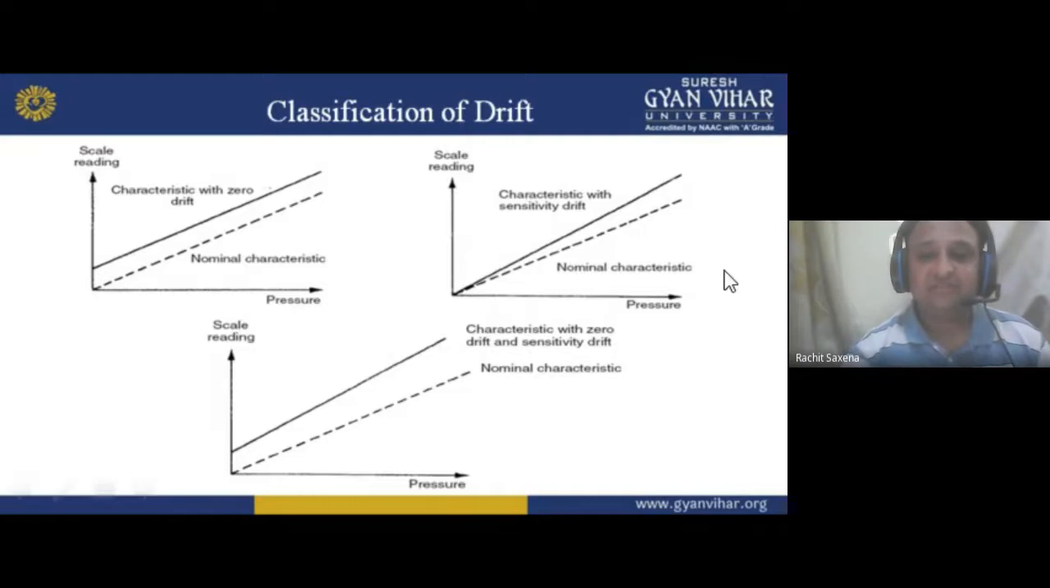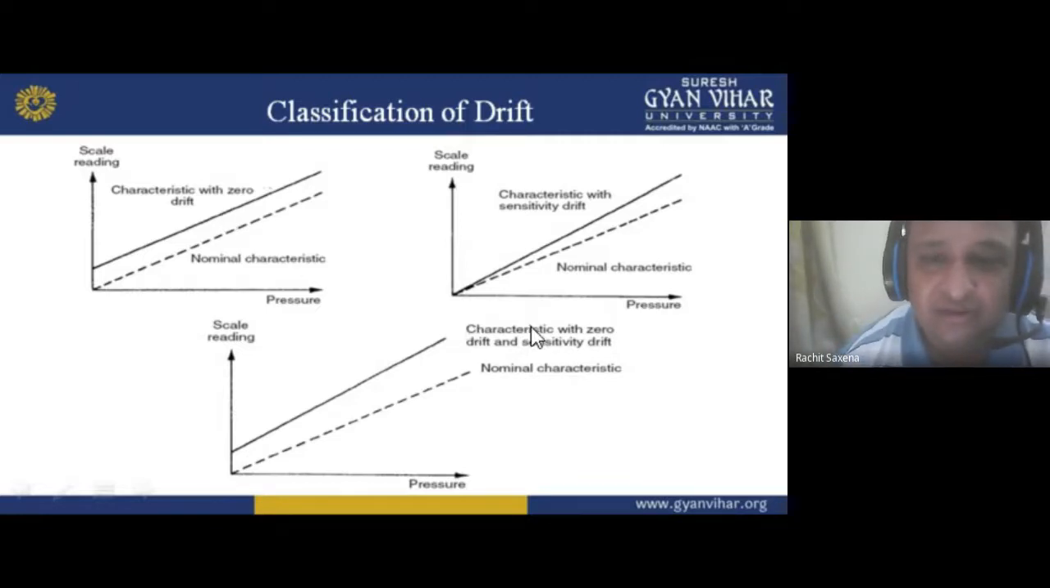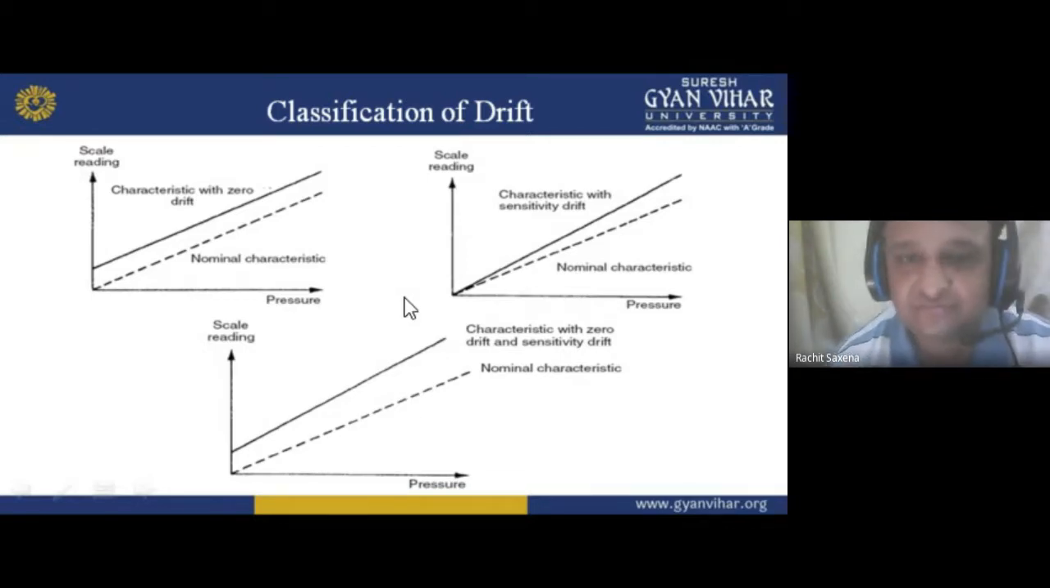Then we have this scale reading characteristic with zero drift and sensitivity drift here, but the nominal characteristic is this. So the drift changes from here to here, here to here, and here to here. So these are the drifts.